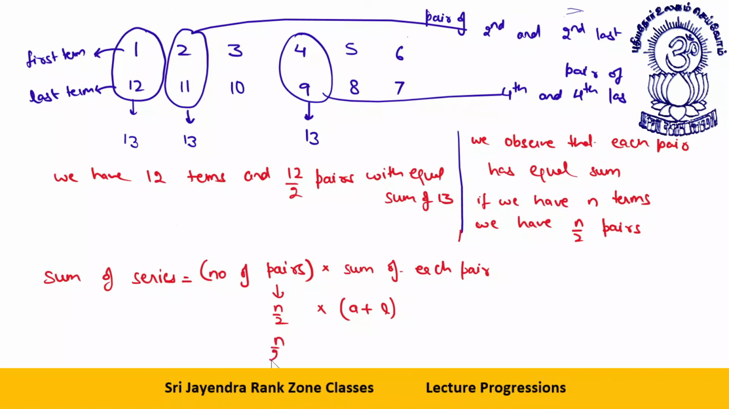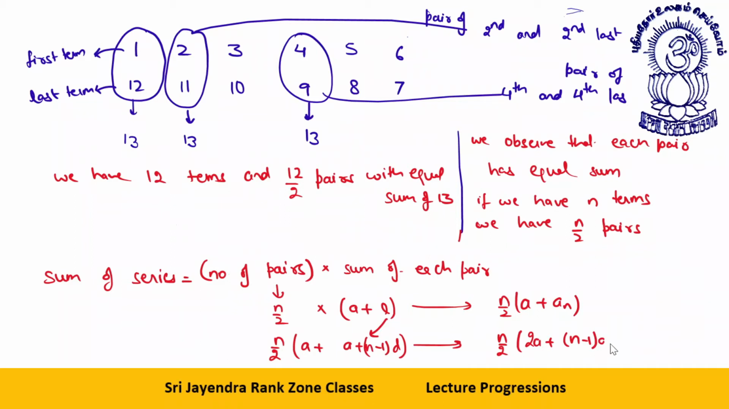Or I can say n by 2 into a plus l, where l is a plus n minus 1 into d. So either way you can say this is n by 2 into 2a plus n minus 1 d. 2a plus n minus 1 d, this is the formula. One thing is done. Okay, I'm sure all this is clear to you.